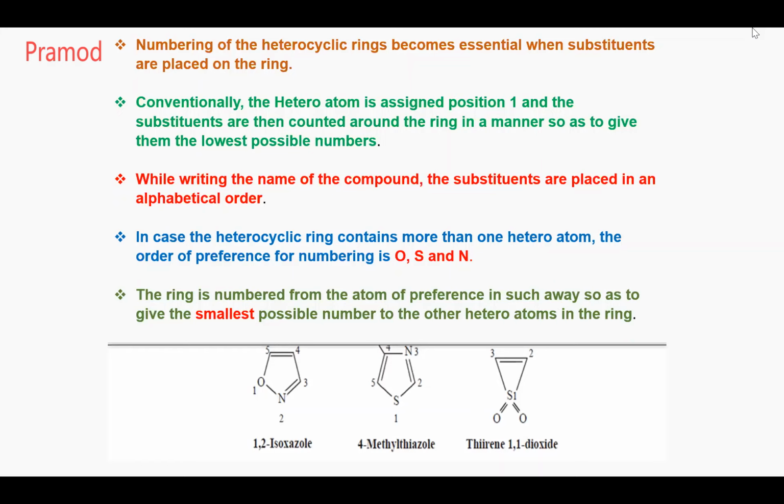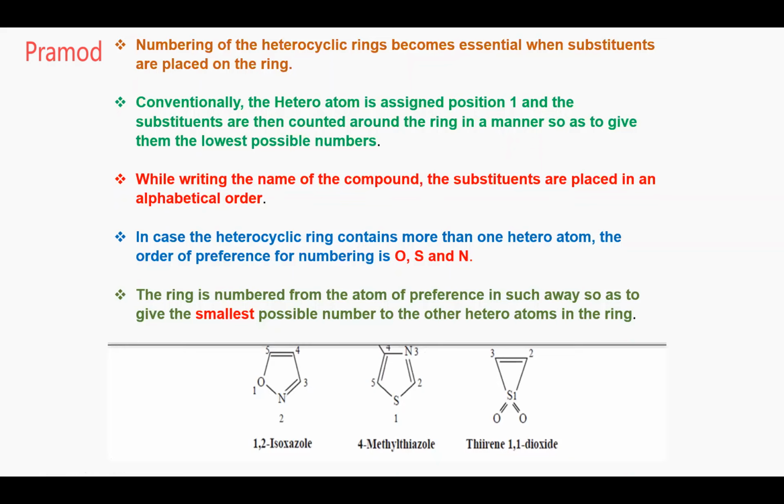If you can see the cursor over here, if you go this way, 1, 2, 3, 4, nitrogen will get the 4th, but it should get the least possible number. That's why we go in an anti-clockwise direction: sulfur 1, carbon, and then nitrogen. Your heteroatom should always get the least possible number.